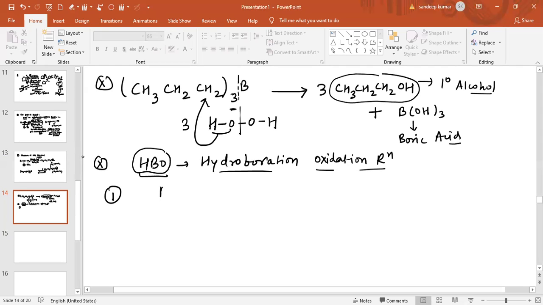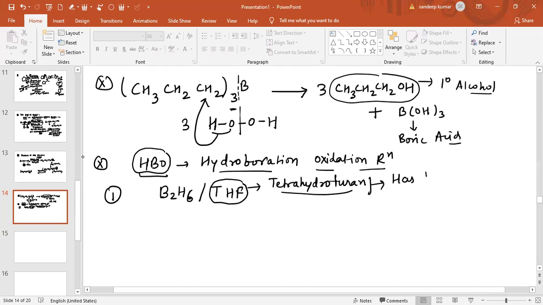So in the first step, what we have added there is B2H6, and we have added B2H6 in presence of tetrahydrofuran. Basically, why have we taken tetrahydrofuran? You will easily say that tetrahydrofuran has a high boiling point. So to maintain the high boiling point, we use tetrahydrofuran. So in the first step, we have added B2H6 along with THF. It can also be written B2H6 in this way.